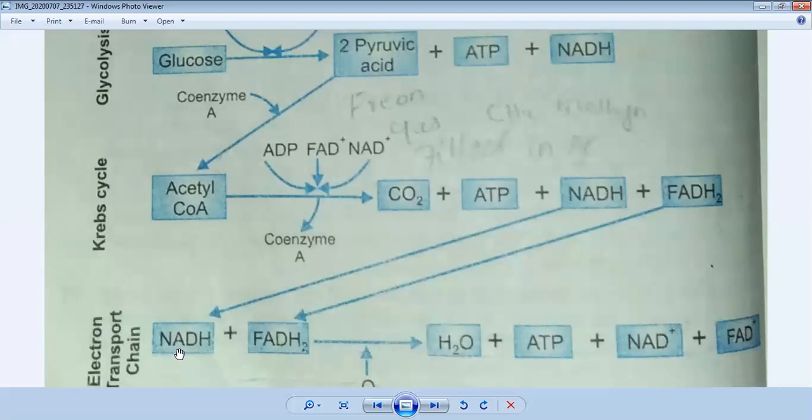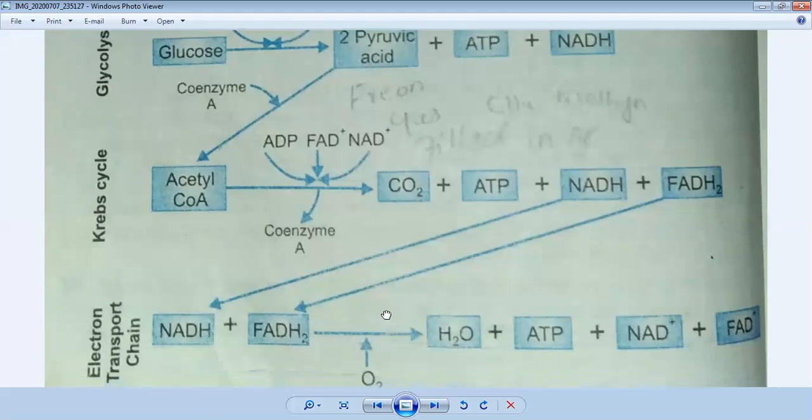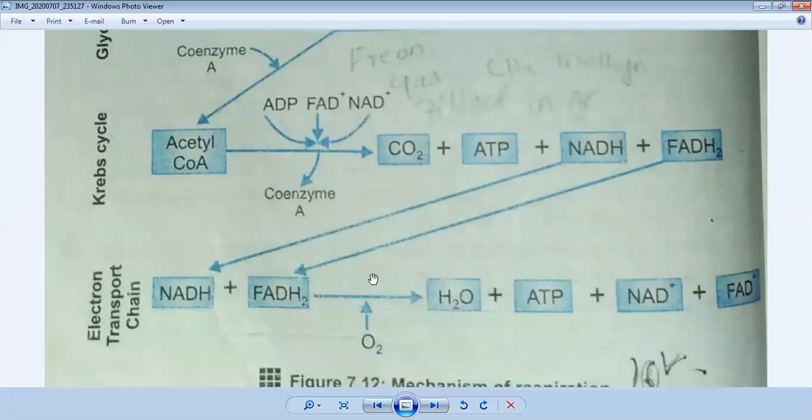You will see the electron transport chain. They will release the hydrogen ions, and then oxygen will mix in this reaction. And when oxygen enters this reaction, then H2O water will be produced, plus there is a formation of the ATP molecule, which is the energy currency of the cell, and plus coenzymes NAD and FAD will be produced. So this is the whole mechanism of respiration.